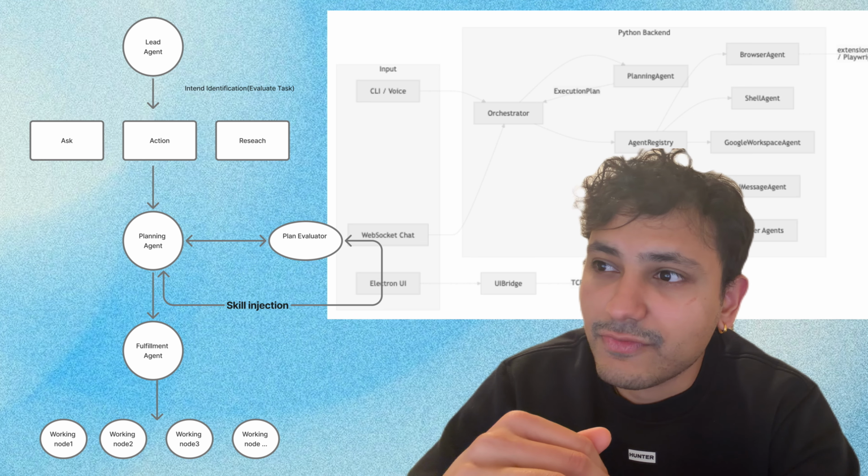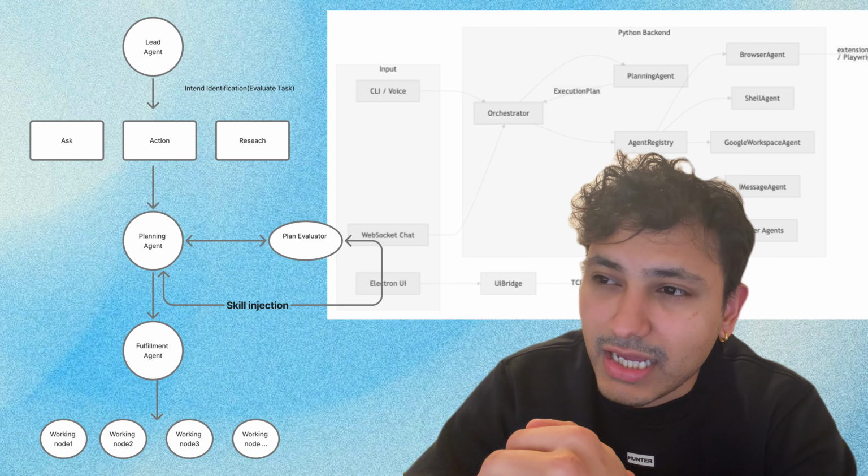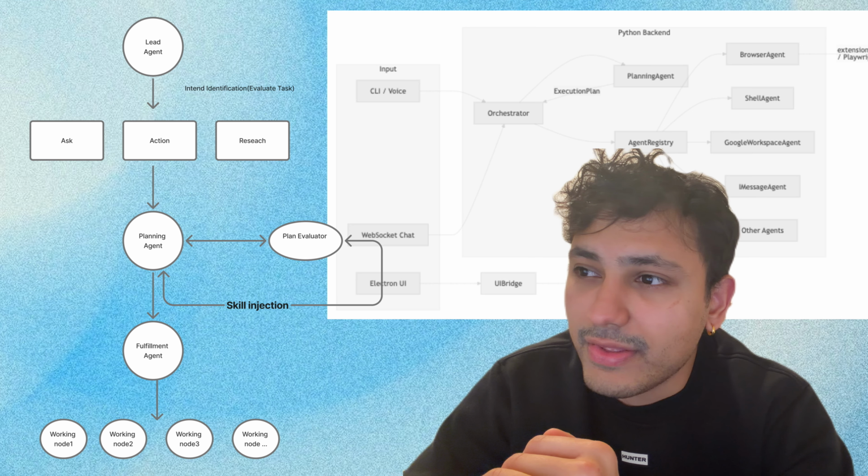We do different tasks, for example, sub agents. So if a task requires sending an email and researching at the same time, we use two different modes. And then once that's done,